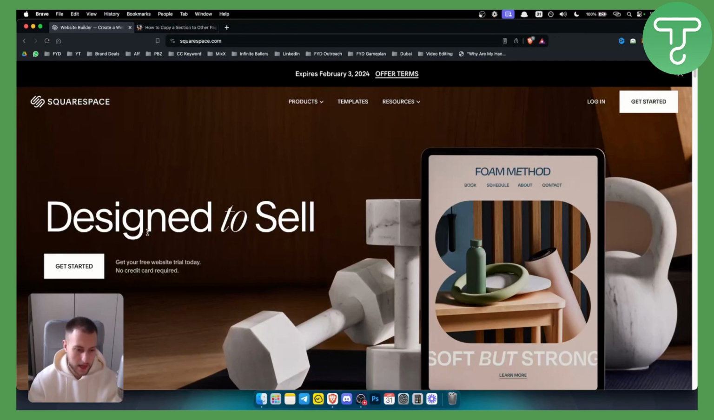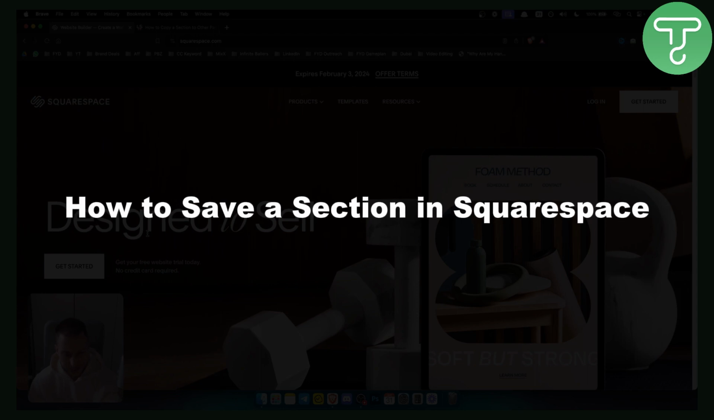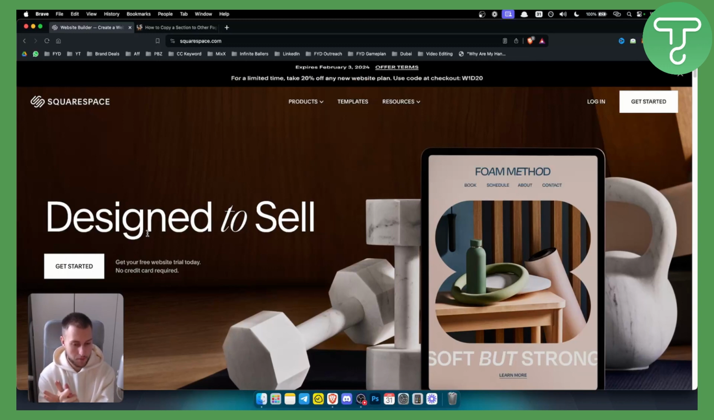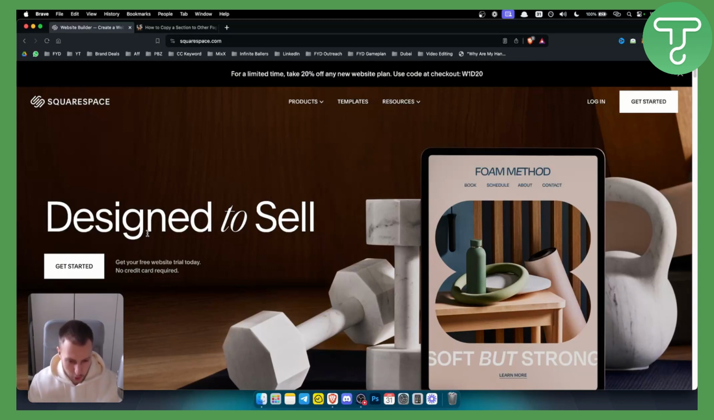In this video today I will show you how to save a section in Squarespace. Now you can save a section and you can then duplicate it, and you can also use it or reuse it on other pages within your page or on other pages on Squarespace.